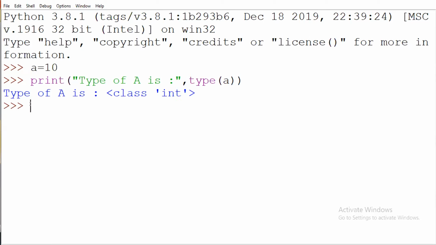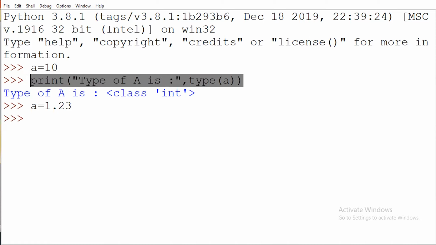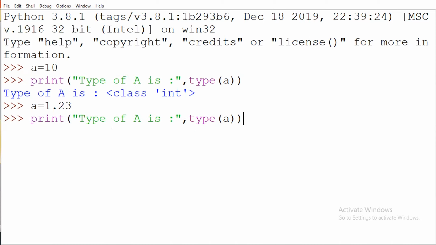Suppose here I write a is equal to 1.5. Okay, and I will write the same line. Okay, so you have to see here.